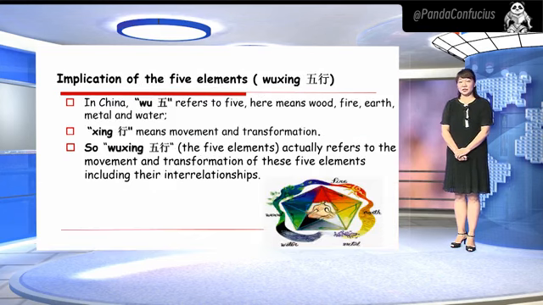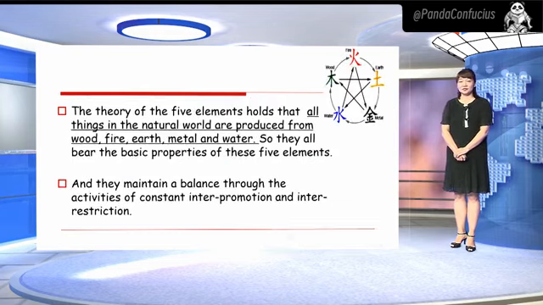Implication of the 5 elements. In China, Wu refers to 5. Here it means wood, earth, fire, metal, and water. Xing means movement and transformation. So Wu Xing, the 5 elements, actually refers to the movement and transformation of these 5 elements, including their interrelationships.